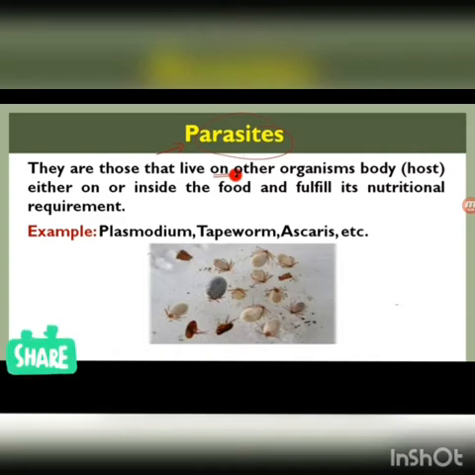Examples are Plasmodium, a malaria parasite, tapeworm, Ascaris. These are examples of parasites. Another example is ticks that you find on dogs or cats.